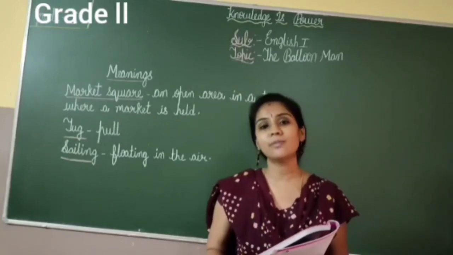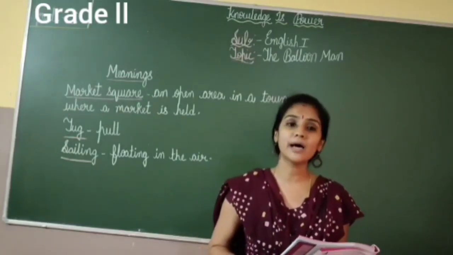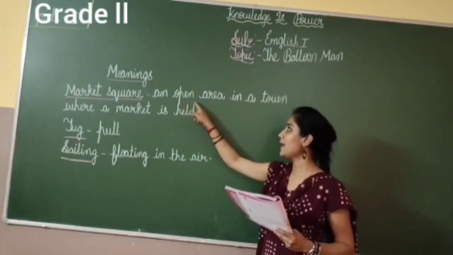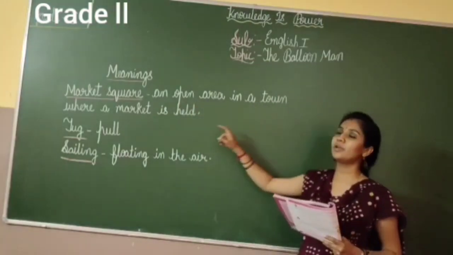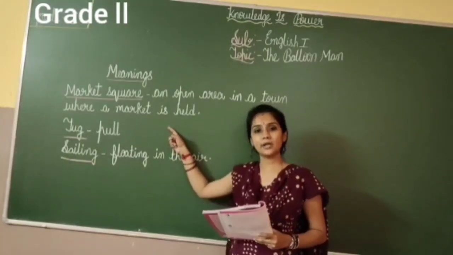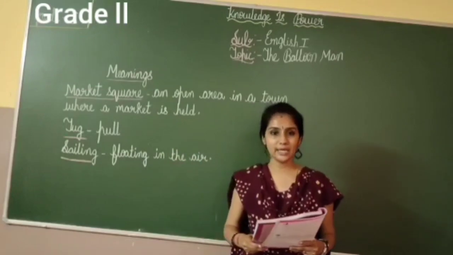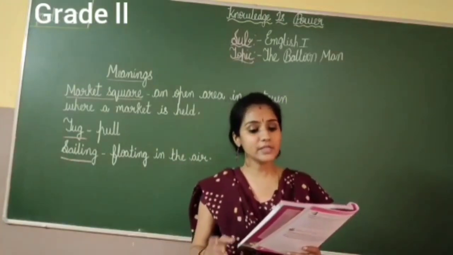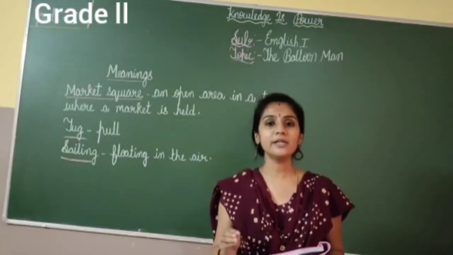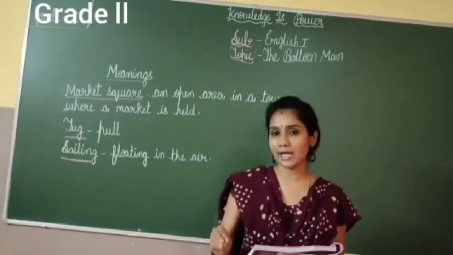Where does this Balloon Man stay? He stays in the market square. So what is the meaning of market square? An open area in a town where a market is held. So where the market is held, this Balloon Man is staying there. And never seems to think of lunch. This Balloon Man never thinks of his lunch.